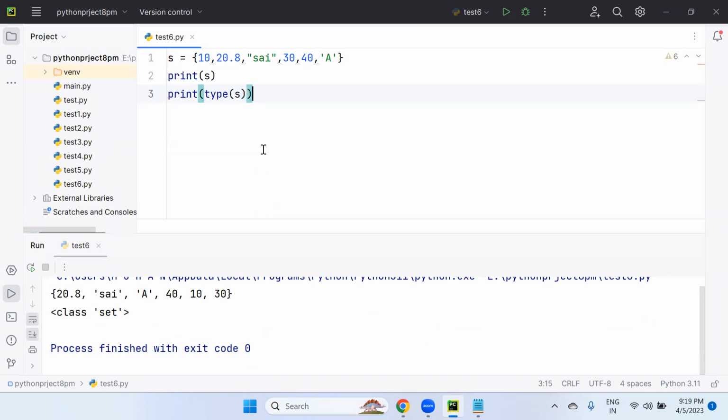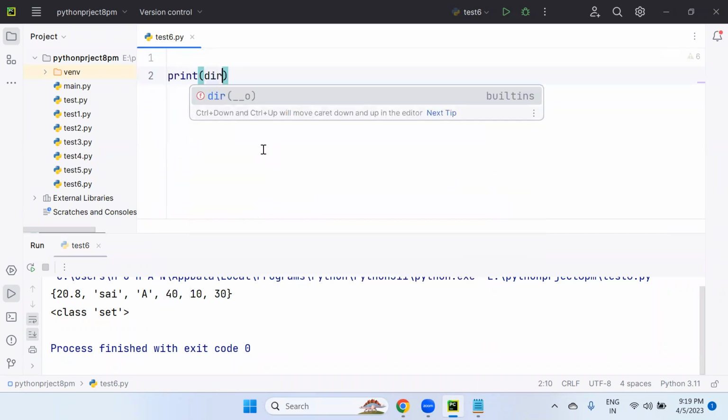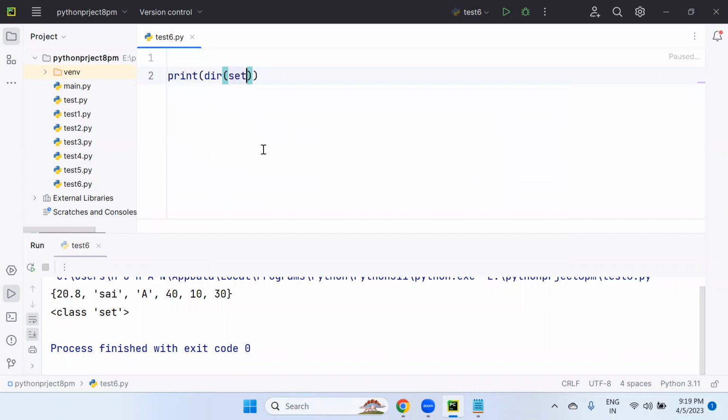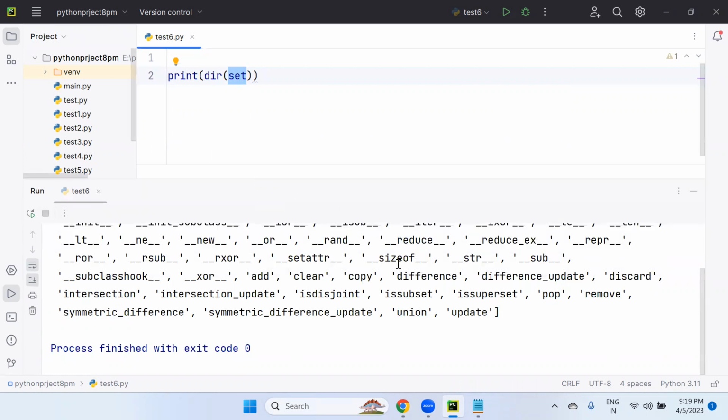So how do you know what the set related functions are? As I said, print dir of set, the directory list of set functions. So these many functions we can apply on set: add, clear, copy, difference, difference update, discard, intersection, intersection update, isdisjoint, issubset, issuperset, pop, remove, symmetric difference, symmetric difference update, union, update, all these things.